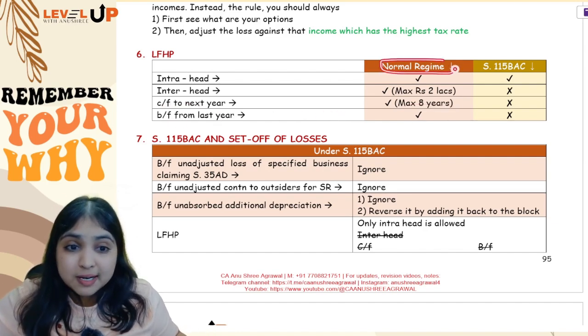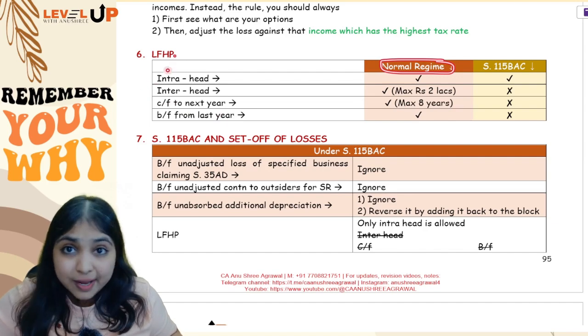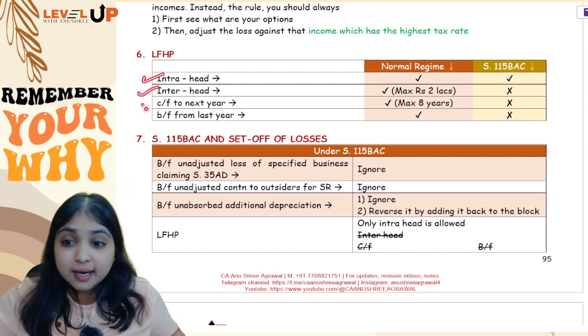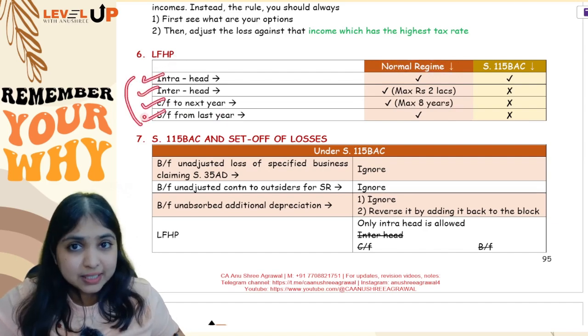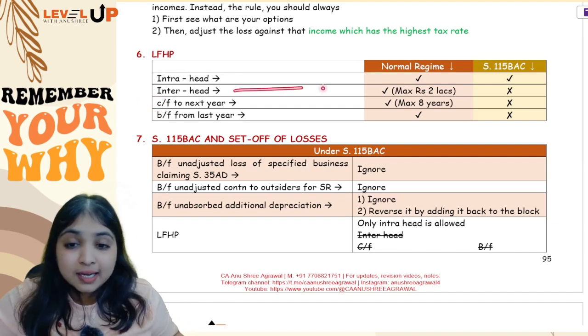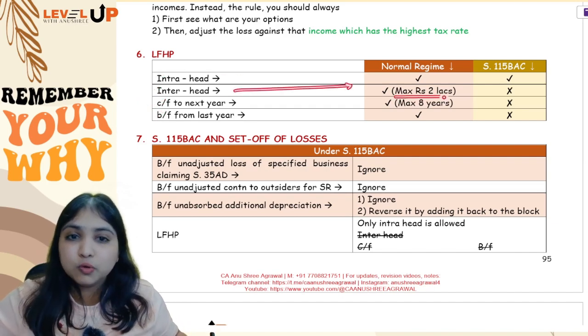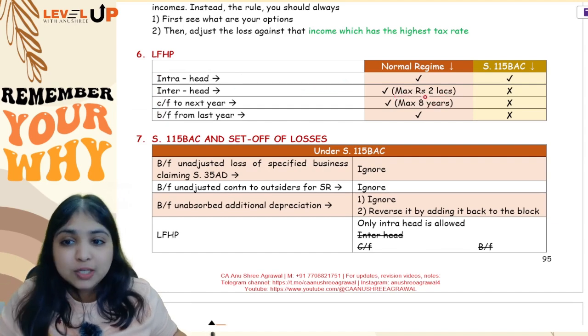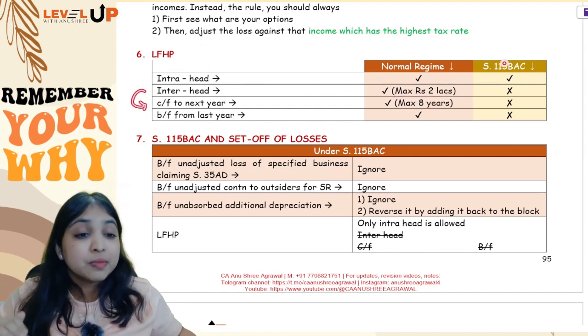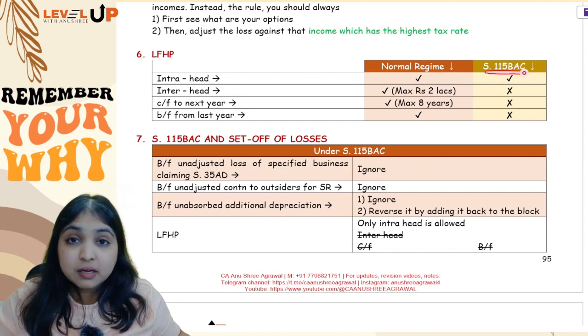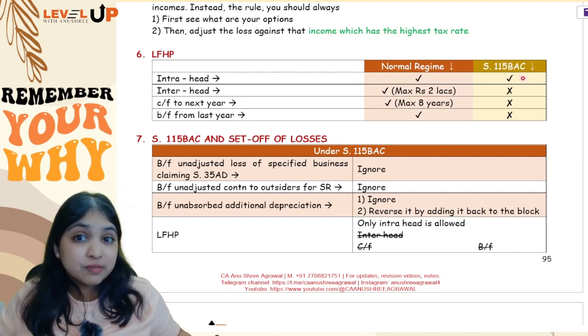So under the normal regime, loss from house property, you can do everything. You can do intra-head, inter-head, carry forward, bring forward, you can do everything. Only catch over here is, in inter-head, maximum you can do up to 2 lakh rupees only. If you have more than 2 lakh rupees loss from house property, you will have to carry forward to the next year, story over. Then in case your assessee is following 115 BAC, the default regime,